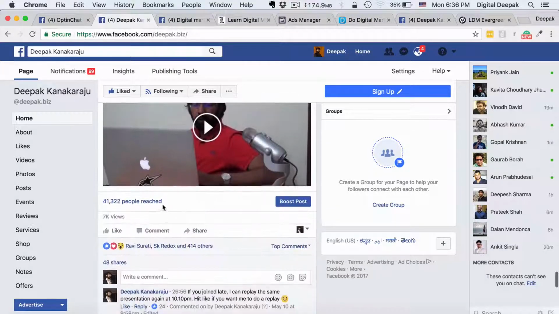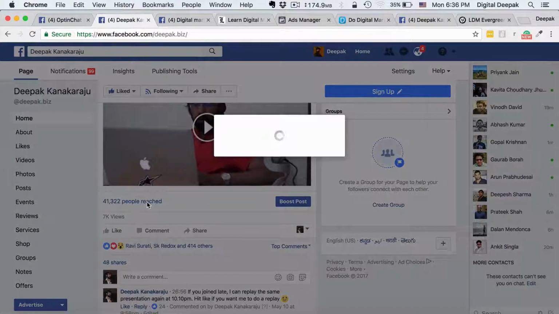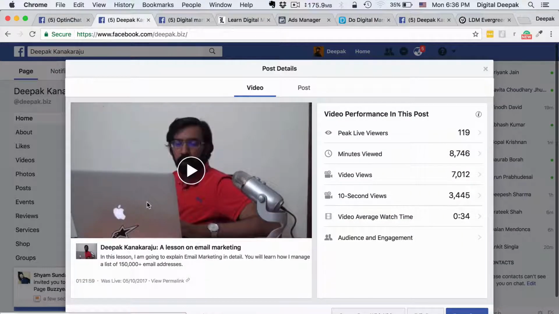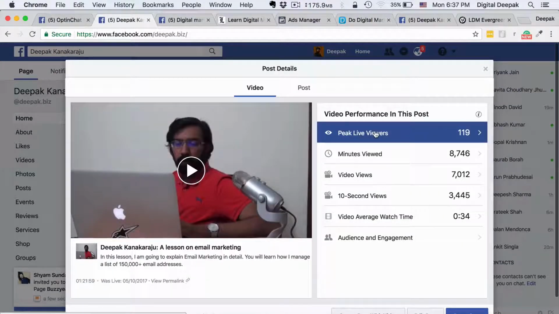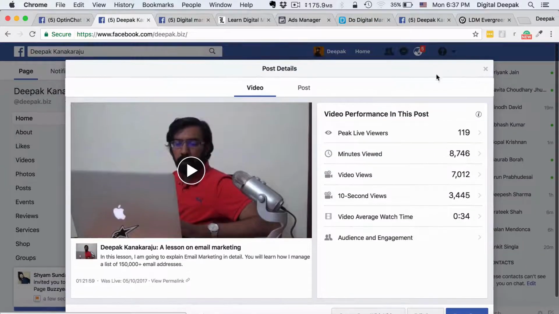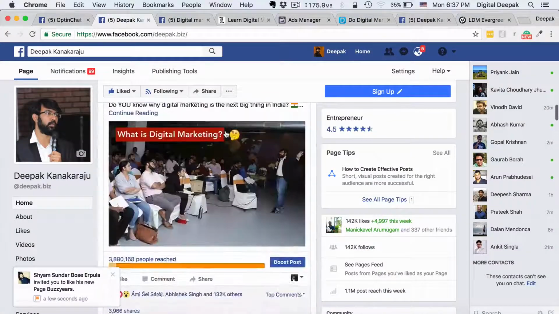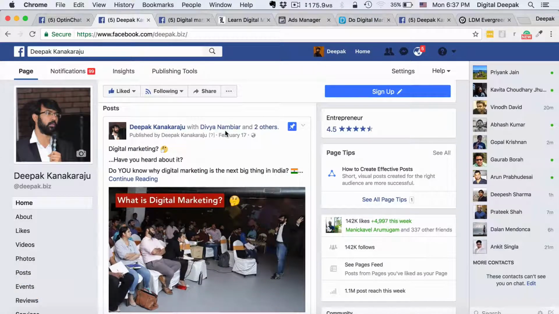These numbers you will not be able to see when you look at my Facebook page from outside. So here I am giving you an exclusive preview, behind the scenes, of the kind of numbers that I usually get with my Facebook campaigns. We have seen a little bit of Facebook ads. We have seen how organic Facebook posts work, how they drive traffic back to your blog, and the strategy to use Facebook to the maximum extent.